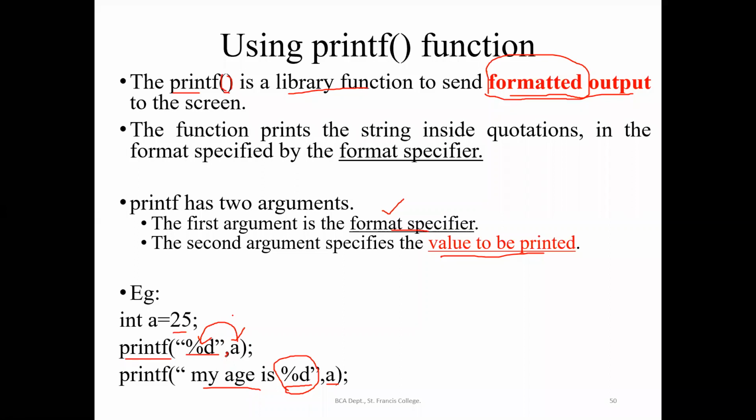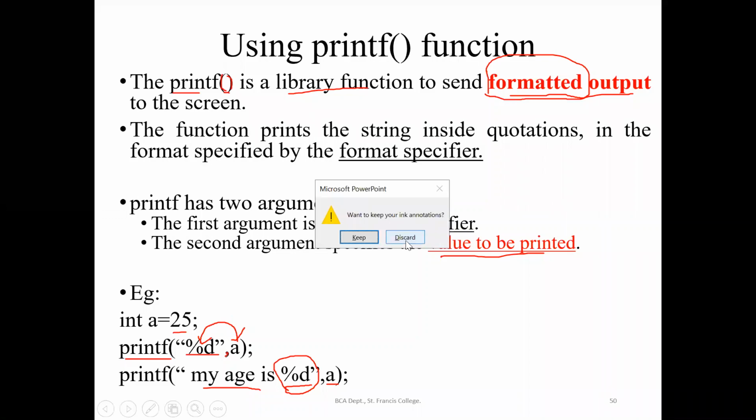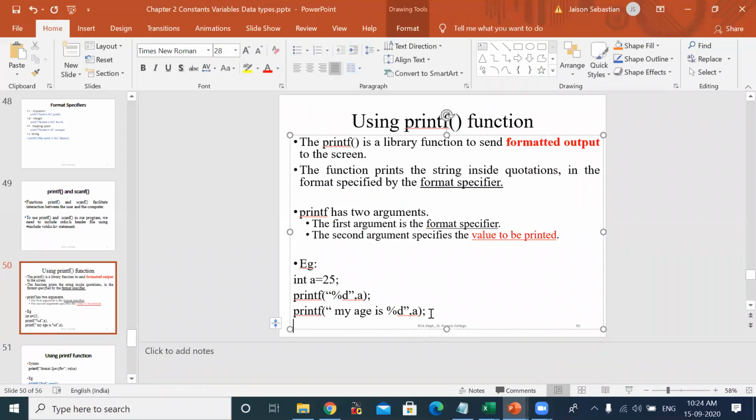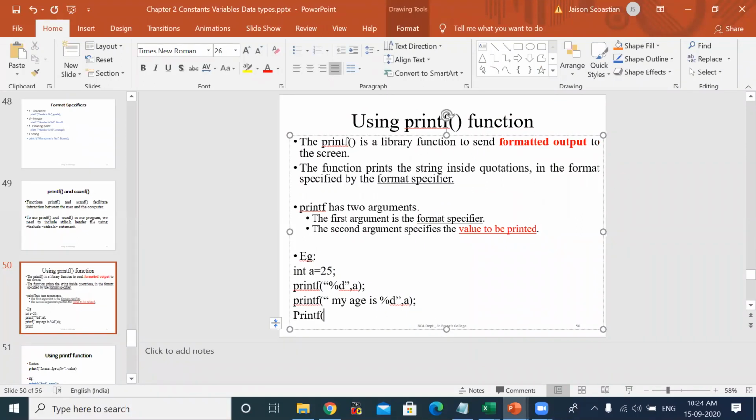If you don't want to print the value of a variable, you can just give the text in double quotes. I'll show you another example where printf can be given without two arguments. If I just want to print St. Francis College without the value of a variable, printf, you should be careful that it should not be capital. It is automatically capitalizing in the PowerPoint. So here printf of St. Francis College will print without two arguments. Here I have given only one argument, that is the string to be printed.